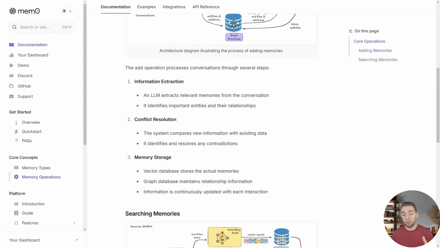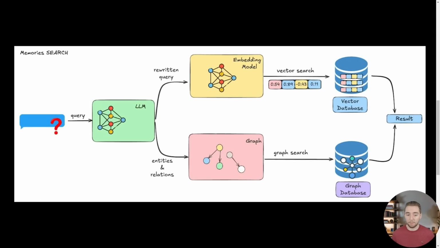And then for searching memories, we have another nice diagram. Everything that we're looking at right here is executed before our primary AI agent, because it's responsible for fetching the most relevant memories to supply our agent with that long-term memory capability. So we have an LLM that intelligently rewrites the query to extract the most relevant information from our vector database. And again, you can use Mem0 to take things much further with knowledge graphs as well.